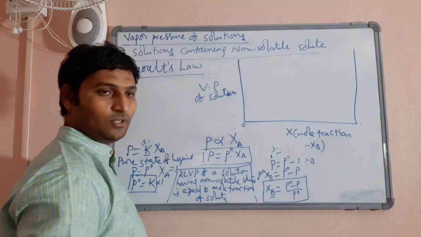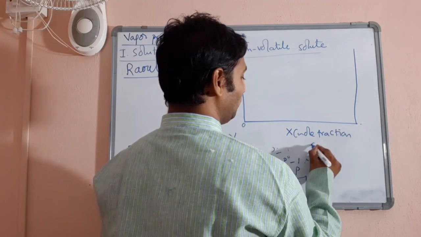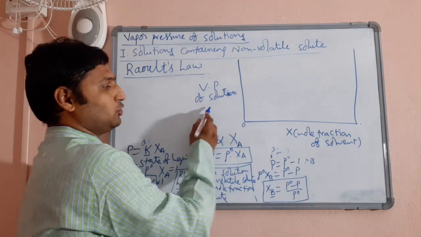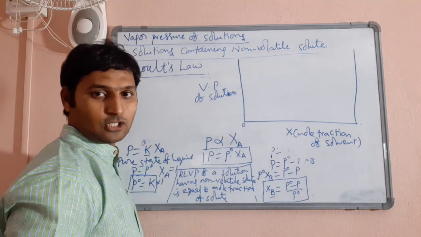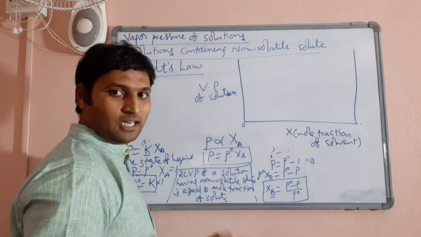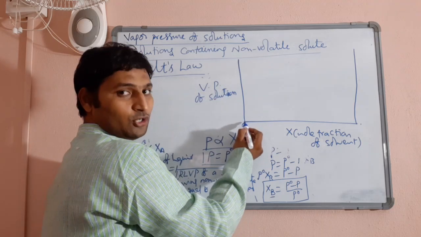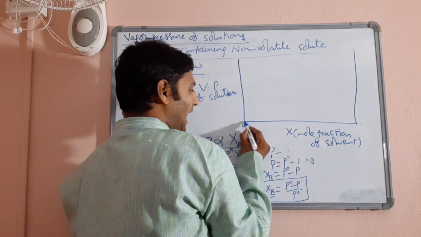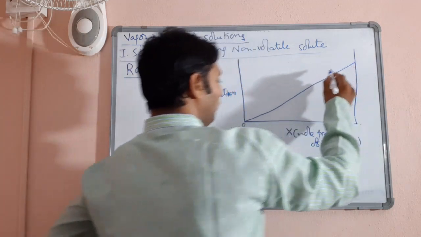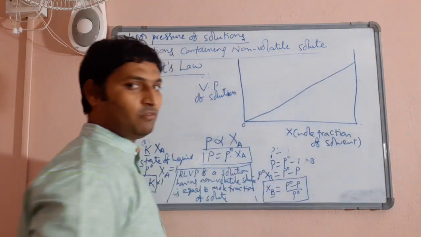Okay. Now, as mole fraction of solvent I am talking about, be very clear. I am drawing a graph between vapor pressure of solution and mole fraction of solvent. Then 0 mole fraction of solvent is meaningless, but theoretically when mole fraction of solvent is 0, the vapor pressure of solution also will be 0, and as mole fraction of solvent goes on increasing, vapor pressure goes on increasing and reaches its maximum value.